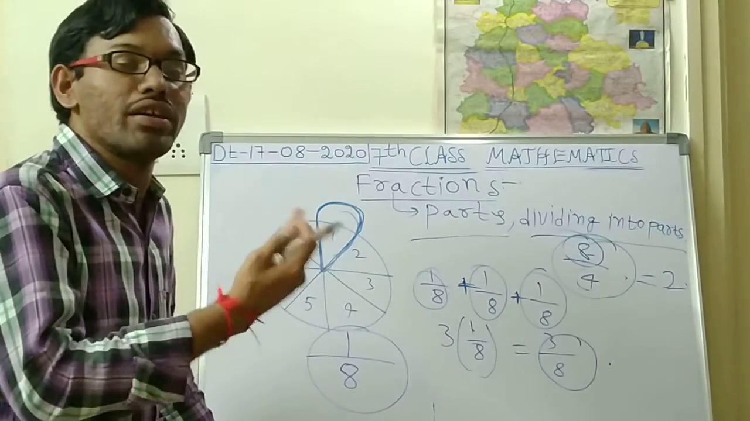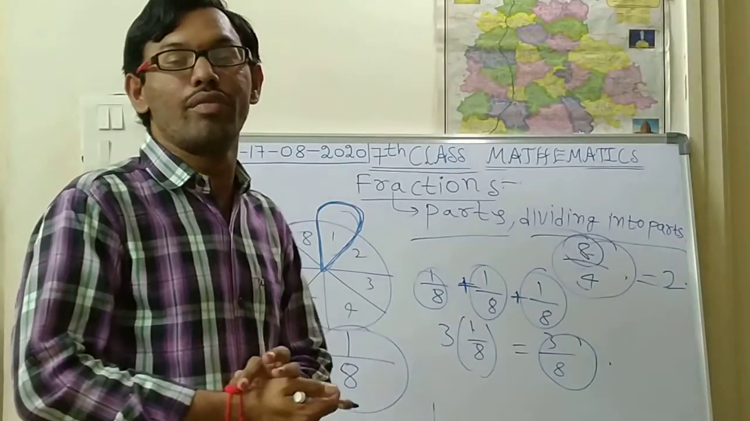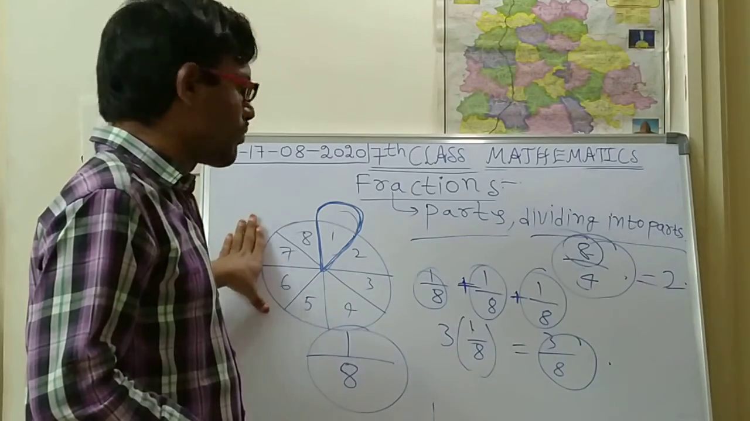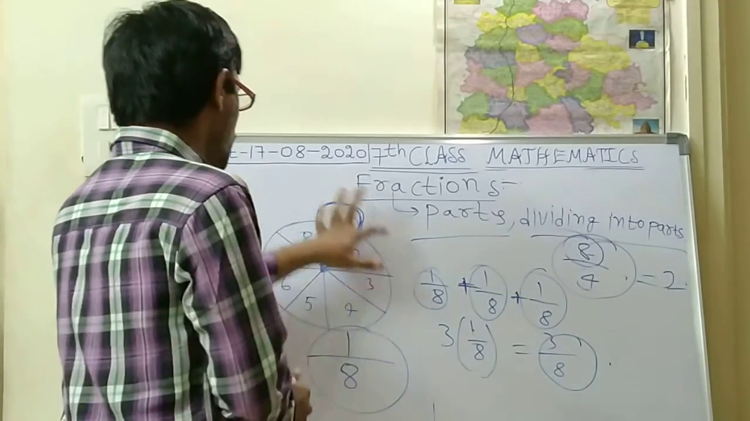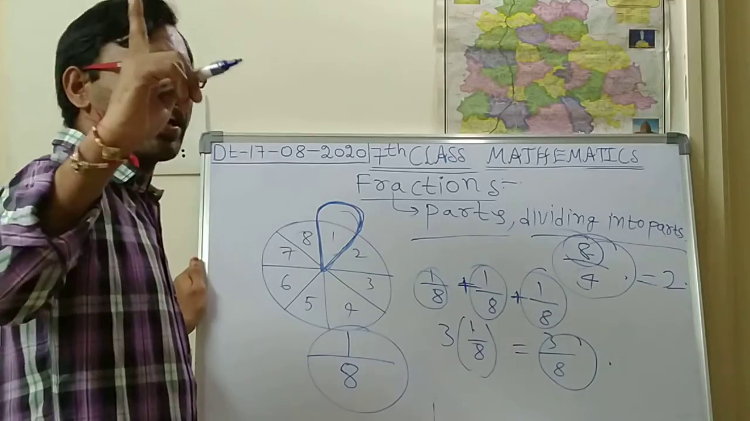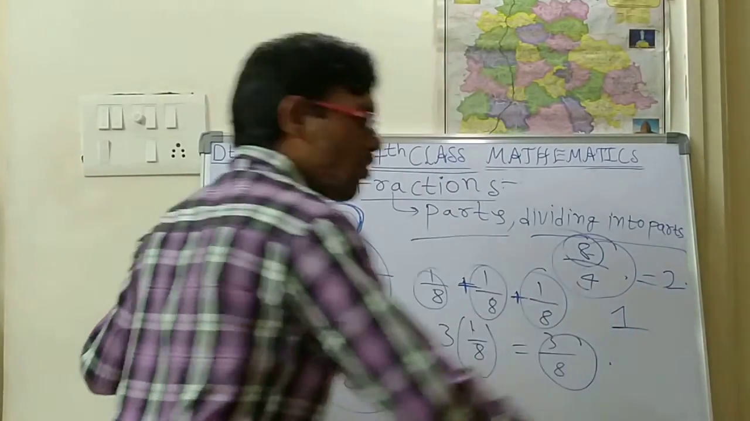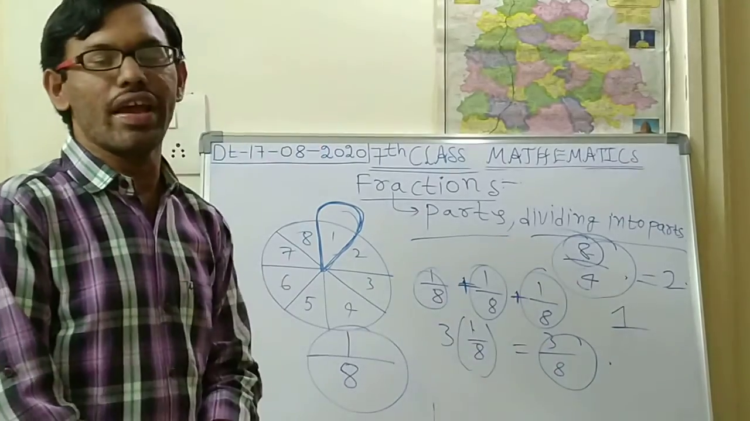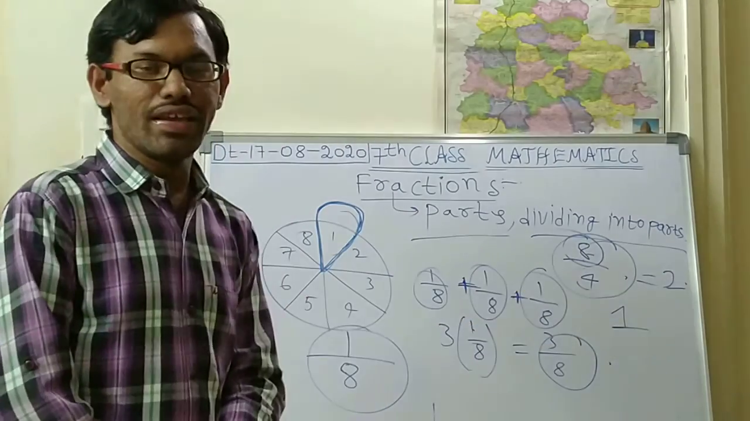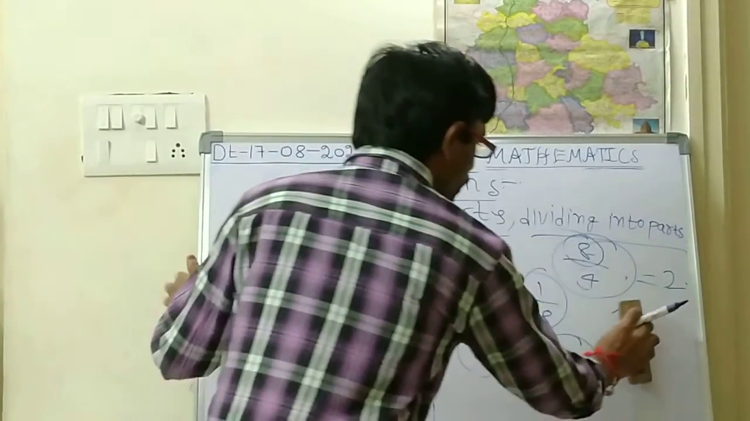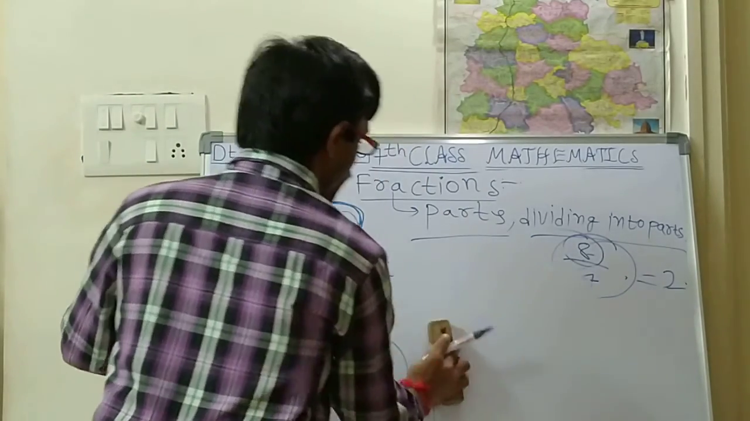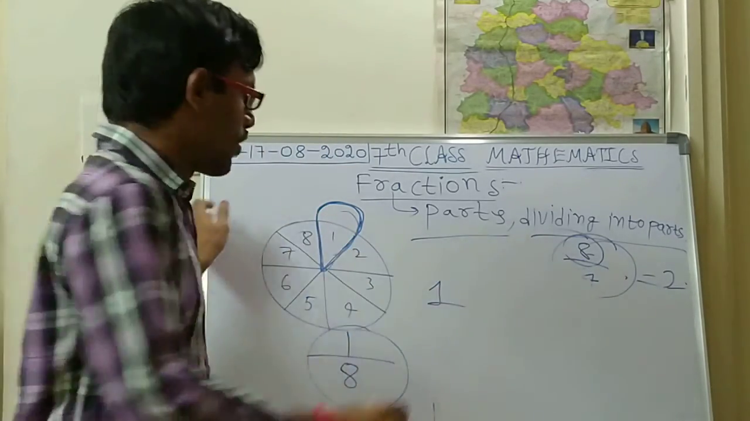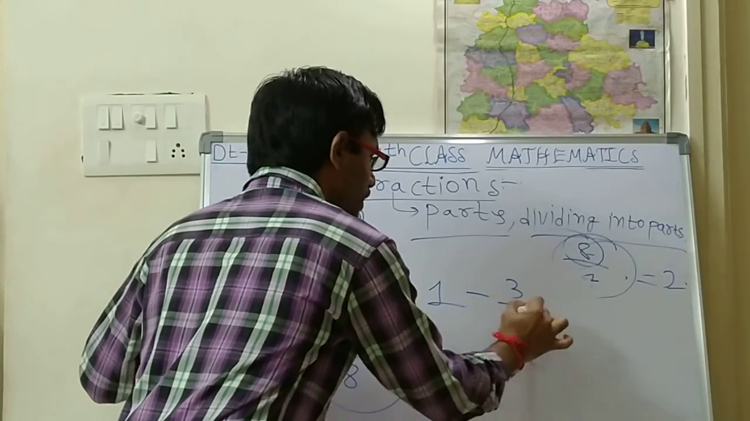Now how many cake pieces have been left over? What you should do is subtraction from the remaining parts. This whole cake we have to consider as 1. From the 1 you have to subtract this 3 by 8. So how will you subtract? Here 1 is the total cake. From 1 we have to subtract 3 by 8.